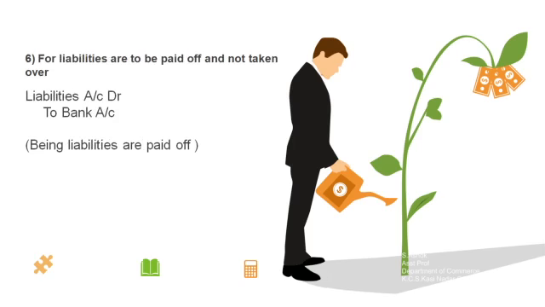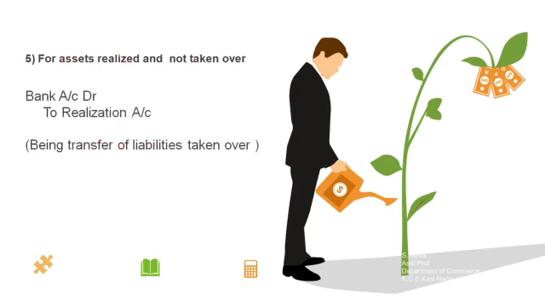Then the sixth journal entry will be for liabilities paid off. Suppose during the liquidation, liabilities are paid in the form of cash or bank, the journal entry in the books of the selling company will be liabilities account debit to bank account. The narration is: being liabilities paid off.